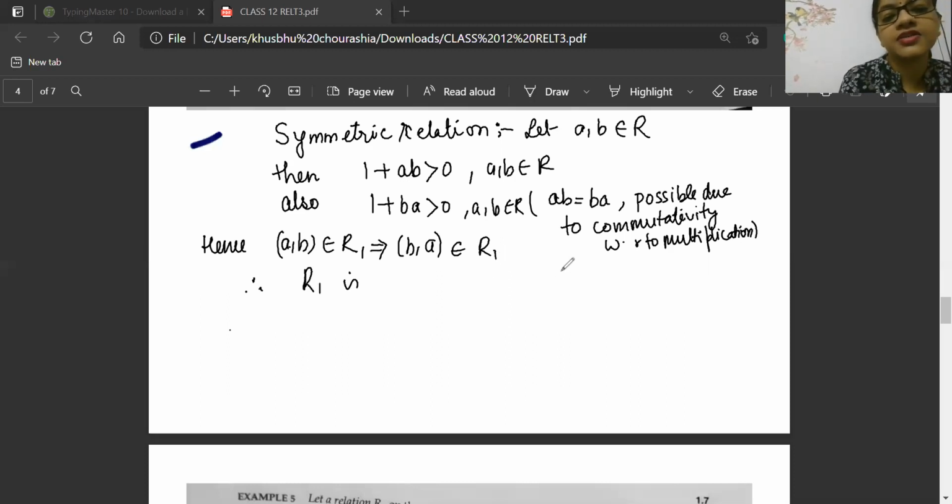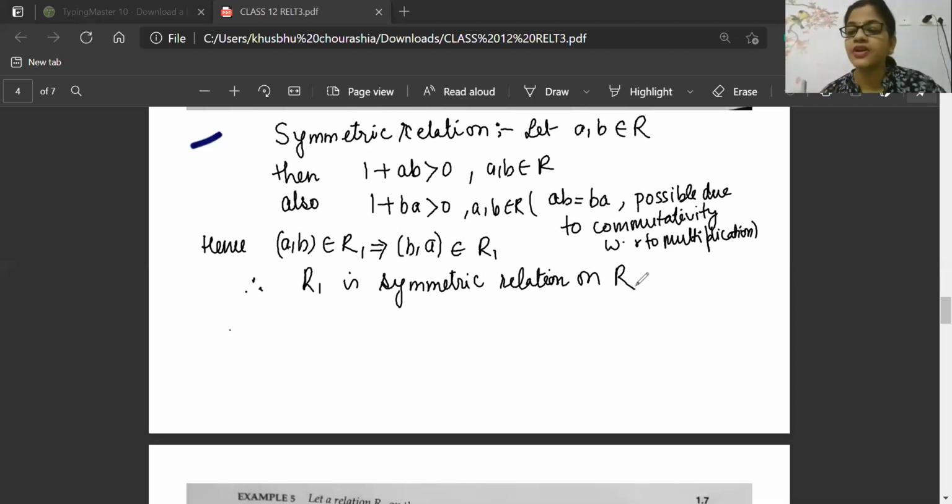Therefore, R1 is a symmetric relation on R. Why are we writing symmetric relation on R? Because R cross R is the Cartesian set. From that you are picking R1 elements, and R1 elements satisfy these three conditions. That means in a way all three are interconnected. That is the final statement we are writing.